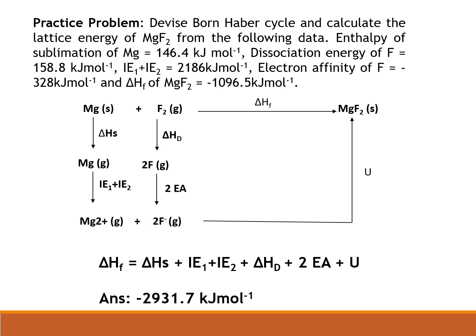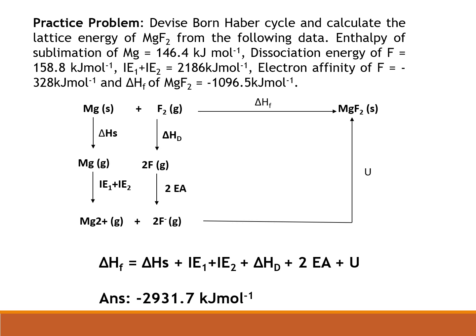That is enthalpy of dissociation, the amount of energy required to dissociate 1 mole of a bond into atoms, or enthalpy of atomization. Now, the fluorine atoms are converted to fluoride ions, and the energy released during this process is called electron affinity. We have 2 into electron affinity.